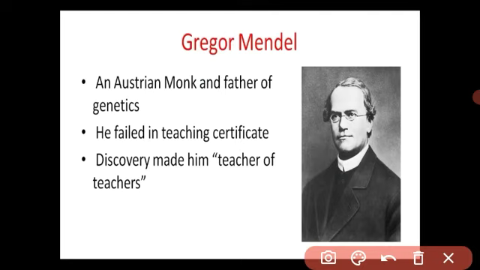What happened, student? He was an Austrian monk. He studied in a monastery. Monastery means what? Monk means sant, got it? In Marathi it is called a sant. And a monastery is a large place, with a large garden, where the monks live. He studied science and math. He wanted to become a teacher, but by bad luck he failed the teaching exam. So he didn't become a teacher. But again he returned to his monastery.